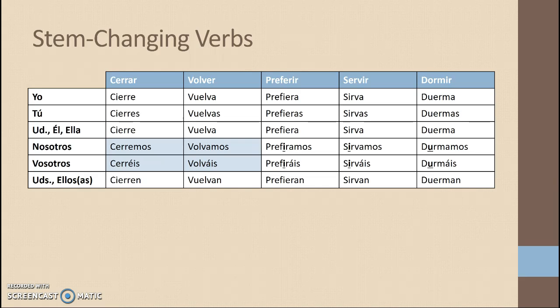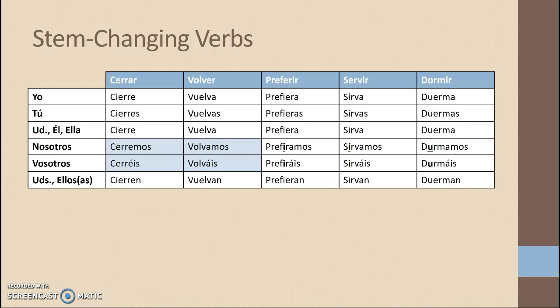So even though preferir was IE in the other conjugations, it's just an I in the nosotros, vosotros: prefiramos, prefiráis. Servir really doesn't have a complication because it was E to I to begin with, so its nosotros forms are sirvamos, sirváis. Dormir has that other special change.